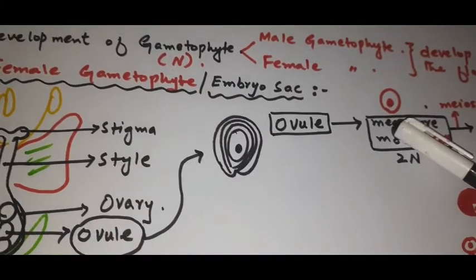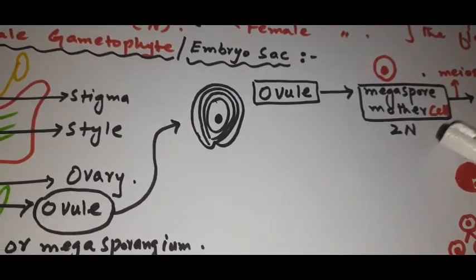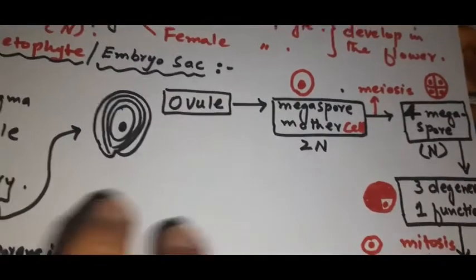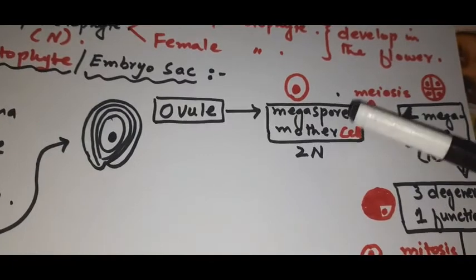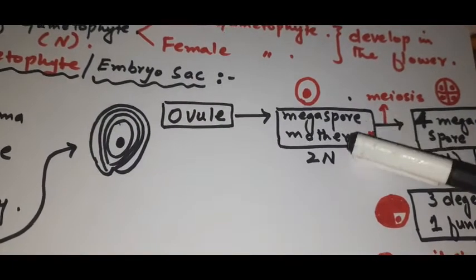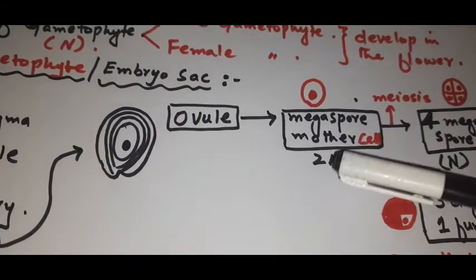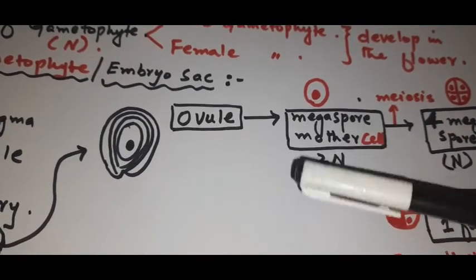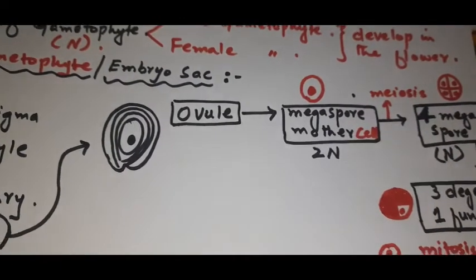Inside the ovule we have the megaspore mother cell, which is diploid in nature. Understand? We use megaspore for the female spores, and we can also call them macrospores. So mega and macro, both terms are used for the female spores. Understand? Female part.